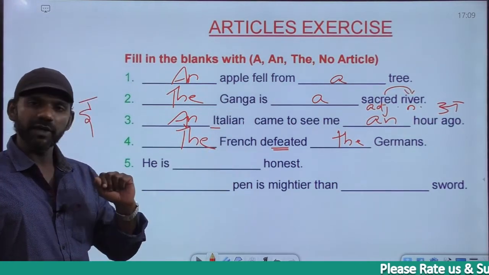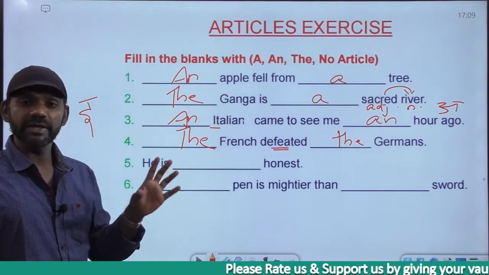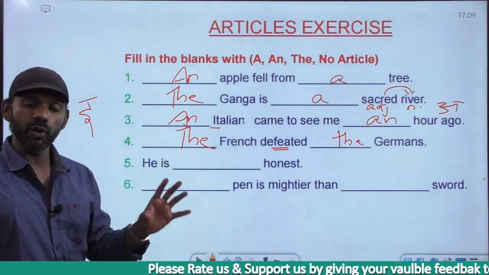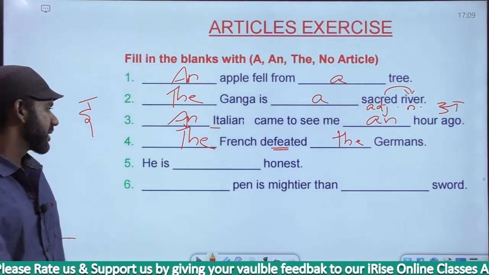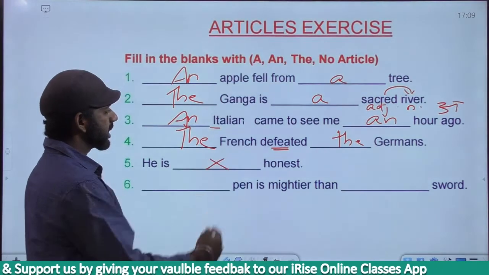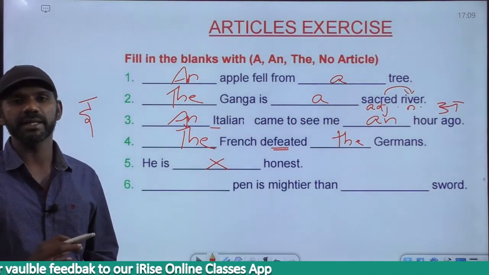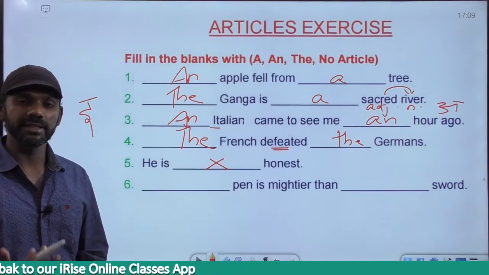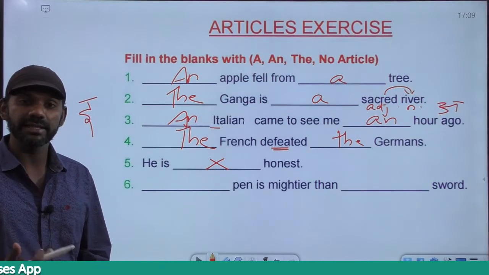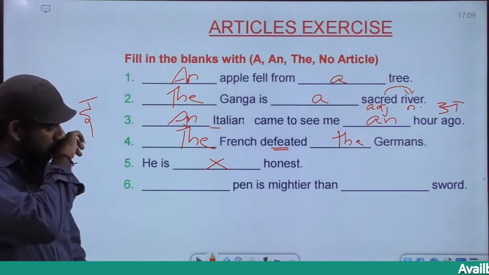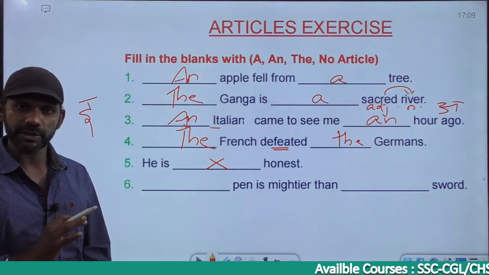Do we have a noun after the blank? No. Honest is an adjective. We don't have a noun after the blank. That means there's no noun after the article. After every article there must be a noun. So we cannot go for any article in this statement. There's no article required. He is honest is completely fine. He is sincere, he is handsome, he is good, he is intelligent, he is brilliant, he is awesome and all. So he is honest, there's no article required in this statement.